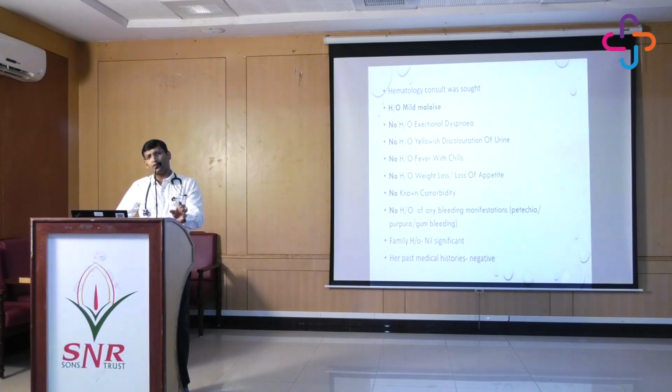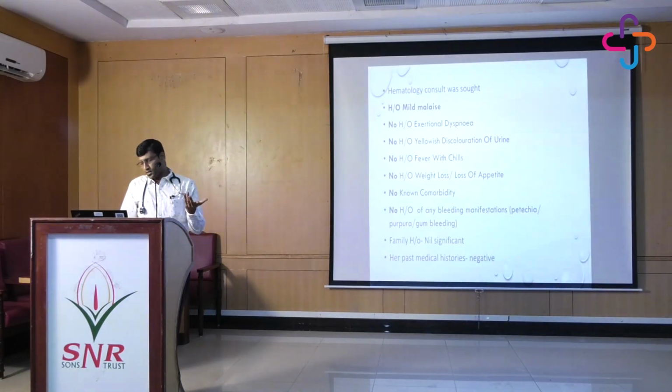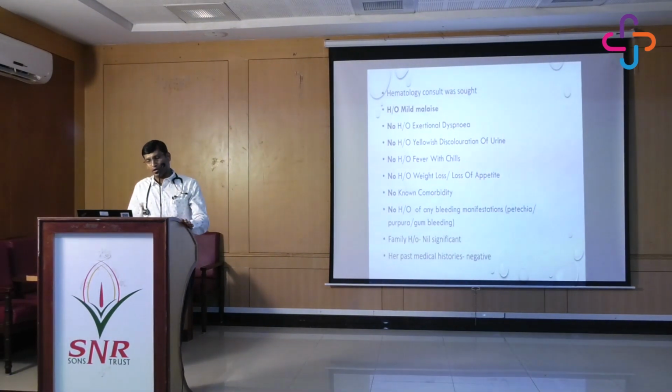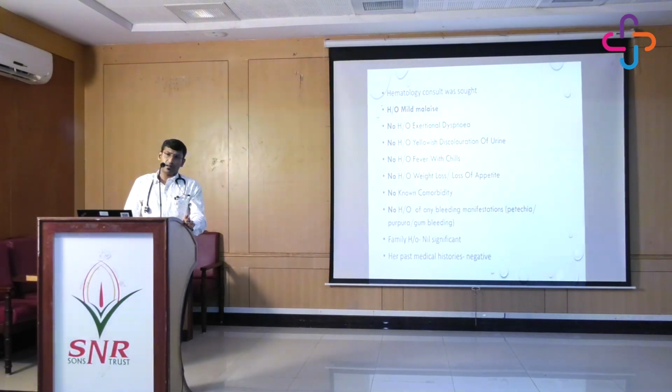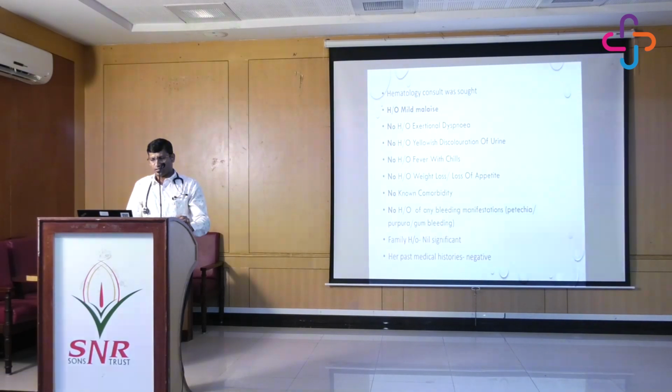Again, the family history, because this patient had a hemoglobin of 8.2, we always tend to get the family history. Sometimes consanguineous marriage is possible. So especially the hemolytic anemias like thalassemia, sickle cell, all are there in our mind. But the family history was insignificant. There was no history of any transfusion in the family also. Her past medical history was also negative. So history wise, nothing we could get apart from mild malaise.